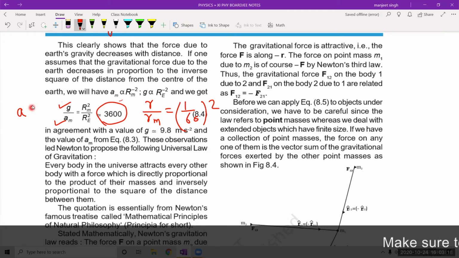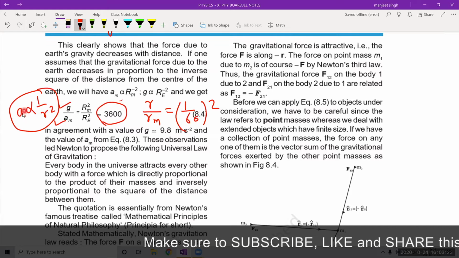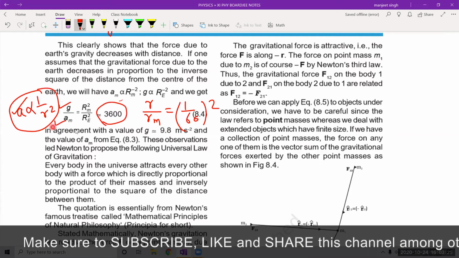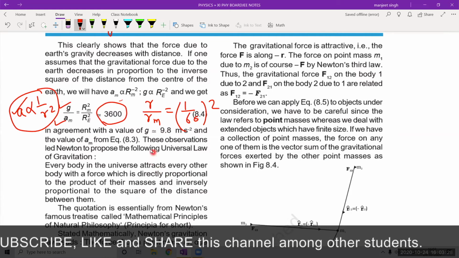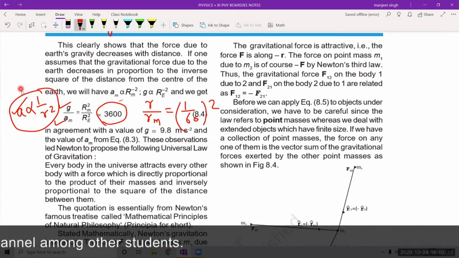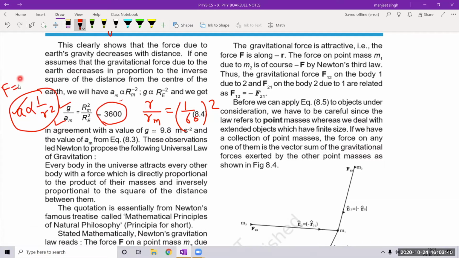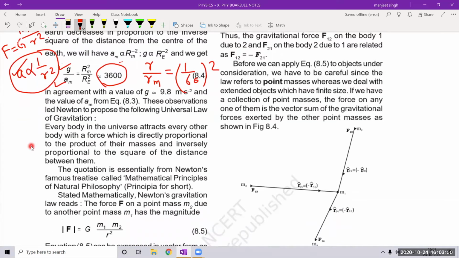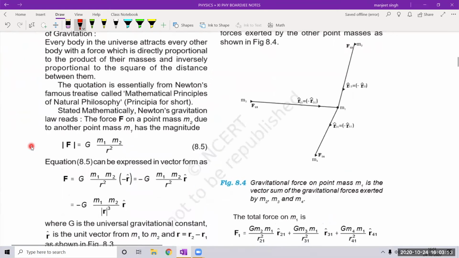Acceleration anywhere is inversely proportional to R square, the radius of the orbit. Then he came up with his idea of the universal law of gravitation. That is why this law is called the inverse square law. What is the inverse square law? Later on it will come: F is equal to G m1 m2 upon R square. This is the inverse square law. That was Newton's ingenious method by which he came to know about this.